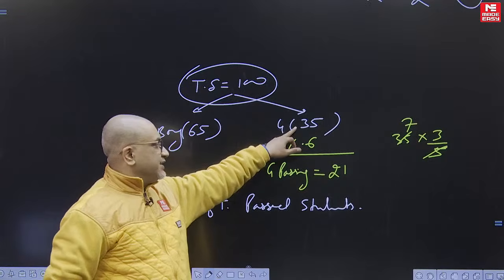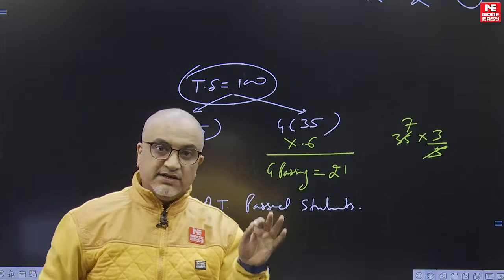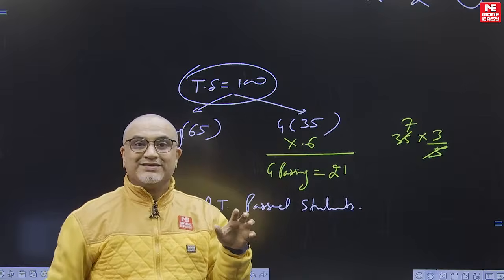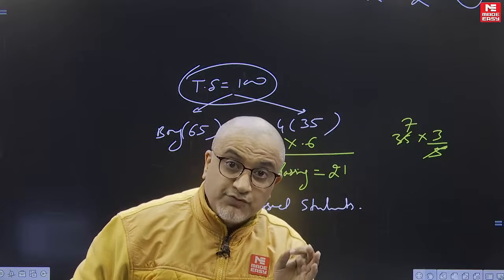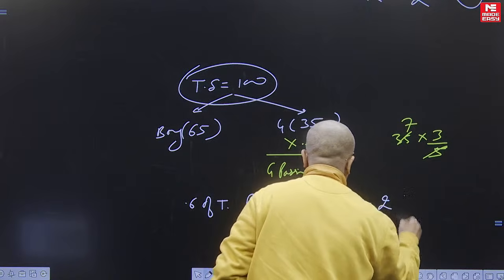Okay, girls were 35, girls who have passed the exam are 60%, that is equal to 21. Now, out of the total passed students, I'm not saying total students, out of the total passed students, girls are 60%, that is equal to 21.